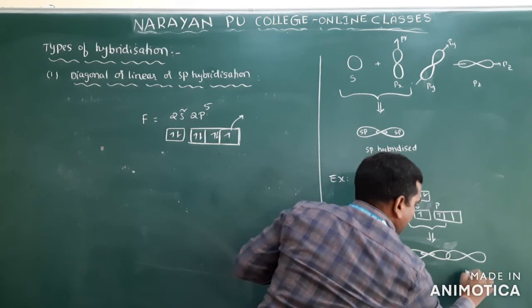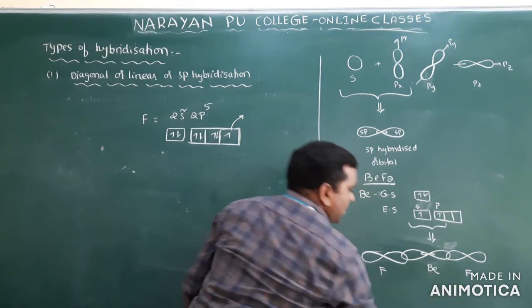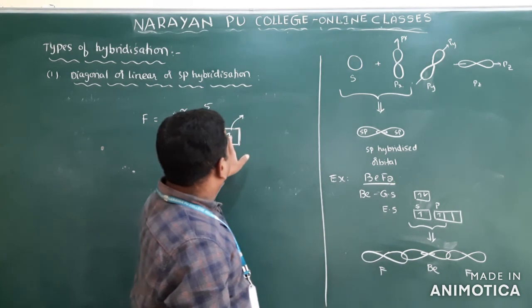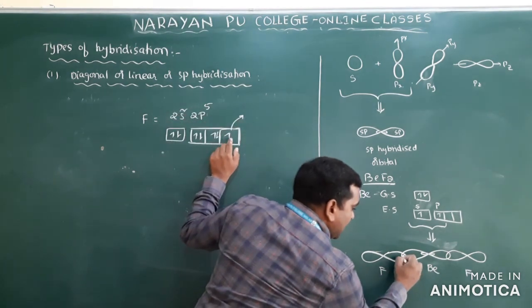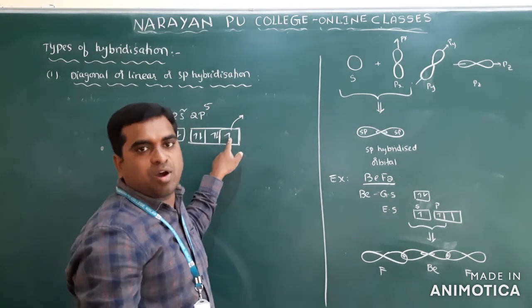P orbital of fluorine. Clear? This is what it is. Beryllium, beryllium 2 hybrid orbital. Here 1 electron is there, here 1 electron, and here 1 electron. So that's why here 2 electrons will be there. We will not represent the electrons here, so that's why I am not representing.